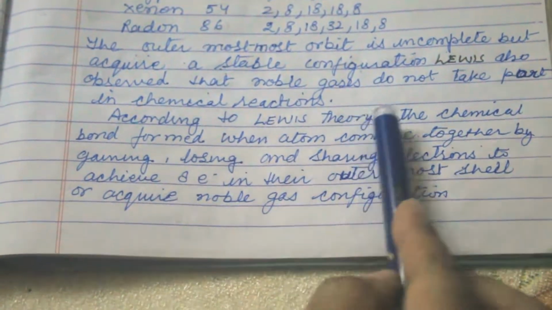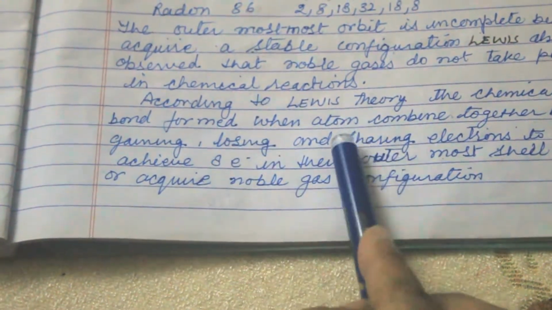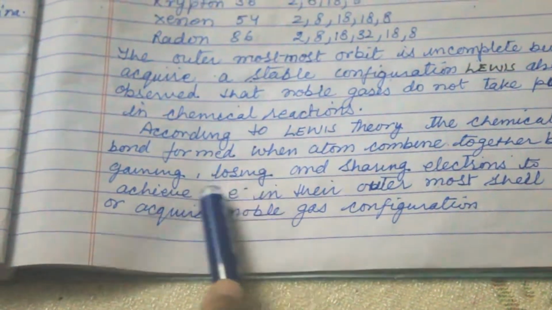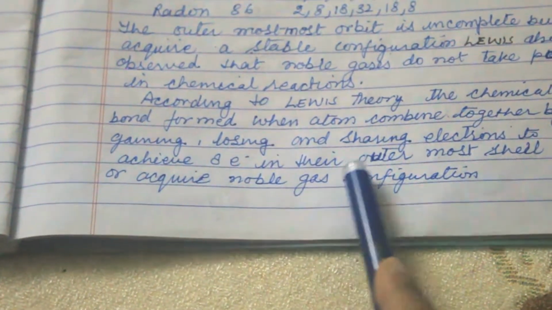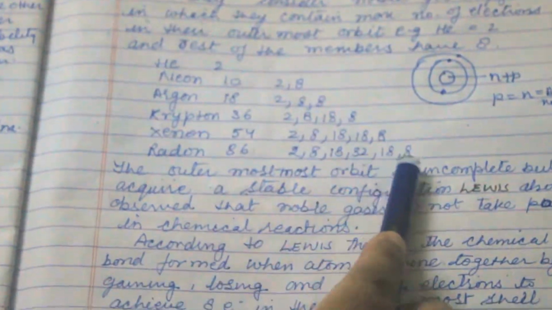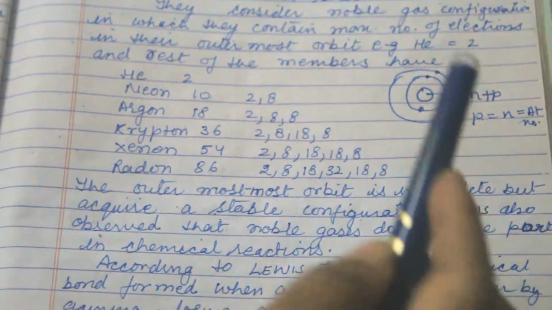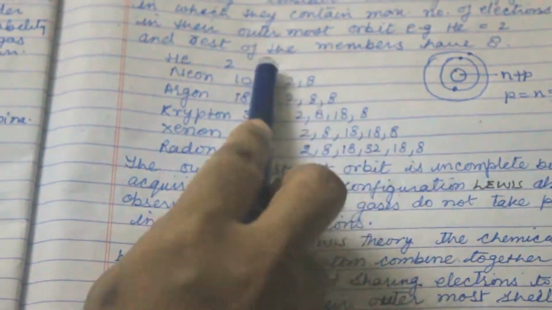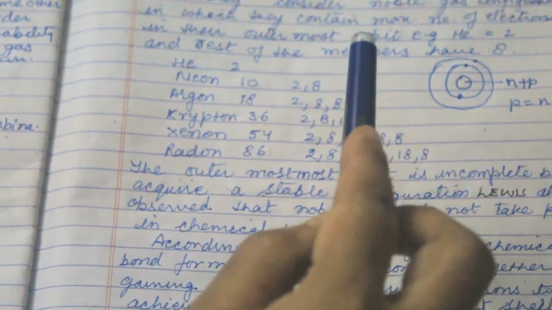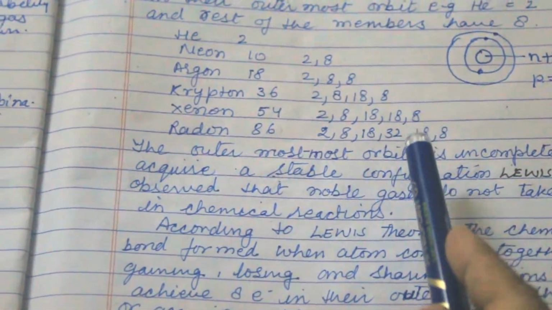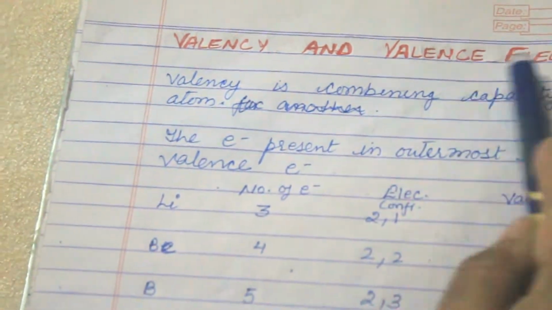According to Lewis' theory, a chemical bond is formed when atoms combine together by gaining, losing or sharing electrons to achieve an octet, 8 electrons, in their outermost shell and acquire noble gas configuration. He observed that all of them have 8 electrons in their outermost shell, so he named this the octet rule. If an atom acquires 8 electrons in its outermost shell, then it is stable and not able to make bonds with other atoms. So come to the next topic, valency and valence electron.